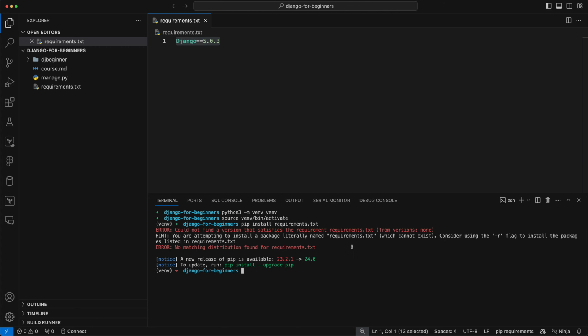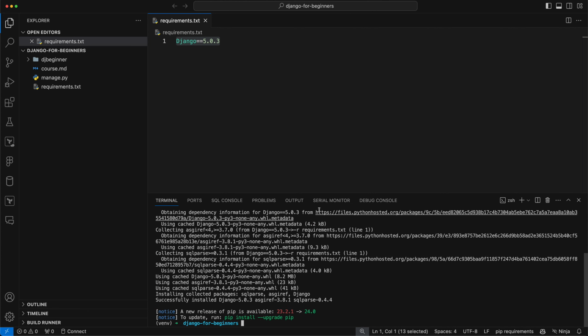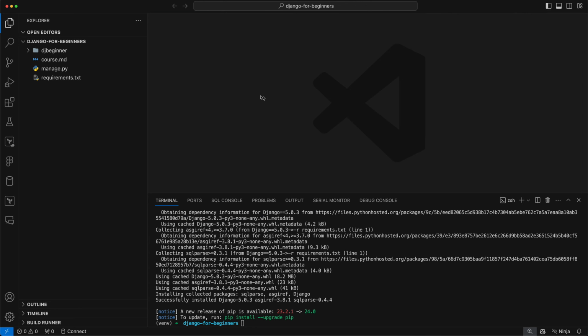Oops, sorry, I missed one thing. Pip install -r requirements.txt, and this will look at that file and basically install all the things for you. And that's something when you're deploying your server, it's going to go and run this command, basically everything in your requirements. So this is a really important file to have. So there we have it. We have Django installed. We have our requirements.txt.